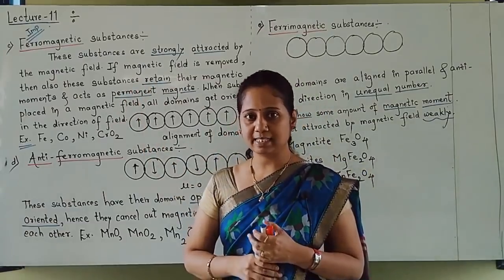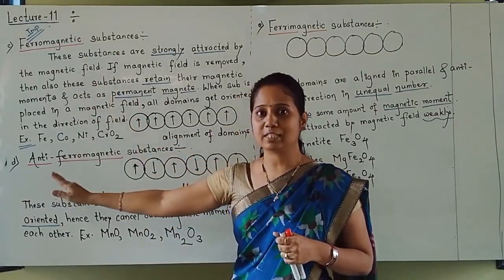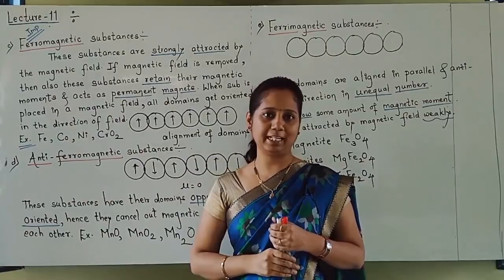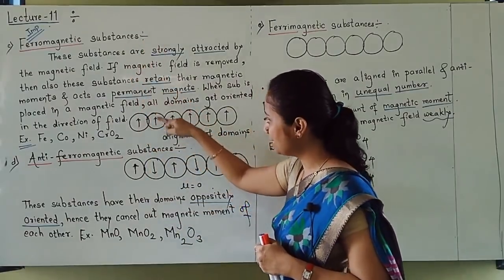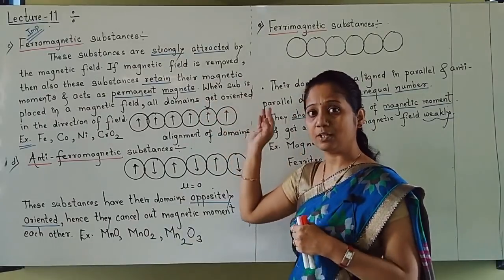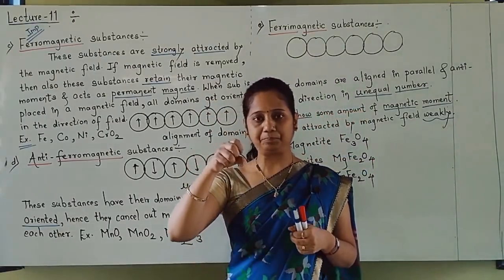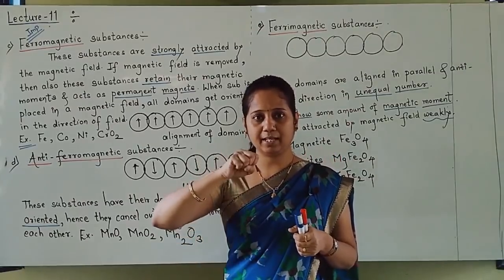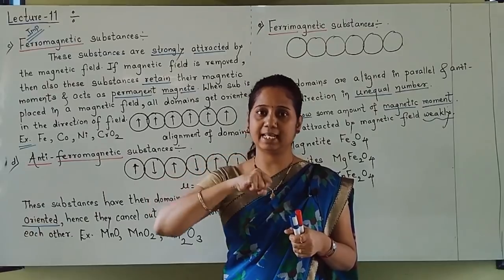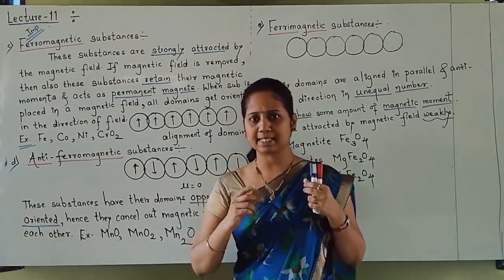Let us move towards the next, that is antiferromagnetic substances. Antiferromagnetic substances are the opposite of ferro. In ferro, the substances are strongly attracted and all domains are in the same direction. Students, what do you mean by domains? Domains means a group of metal ions. A group of metal ions makes the domain, and domains act as small, tiny magnets.